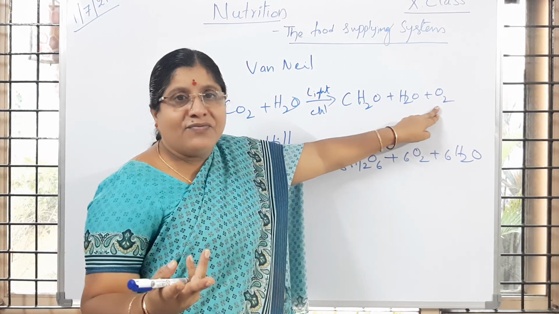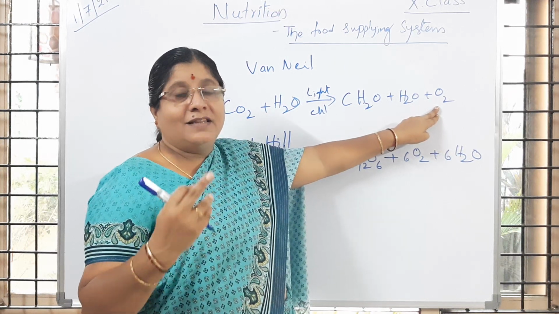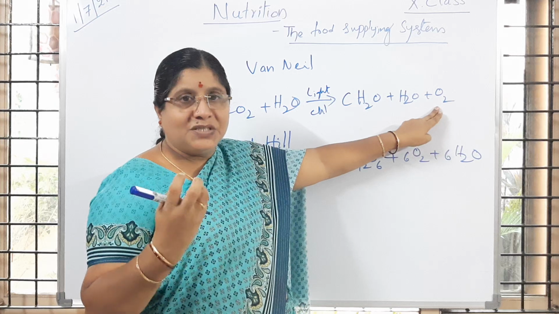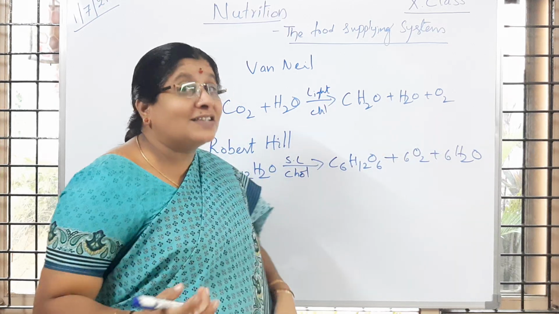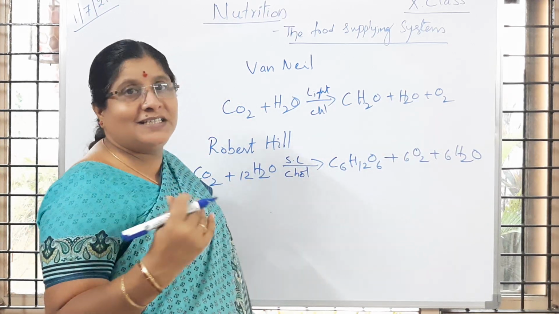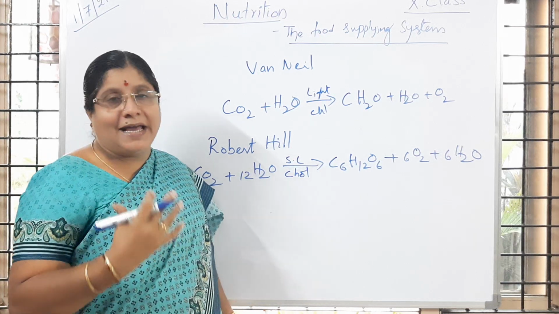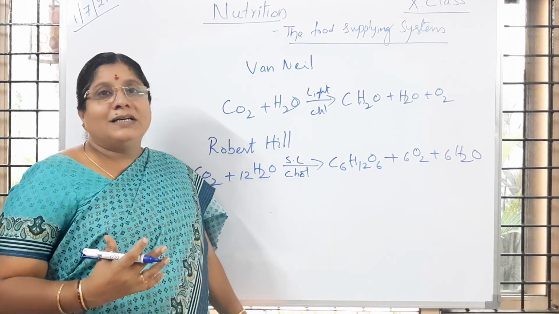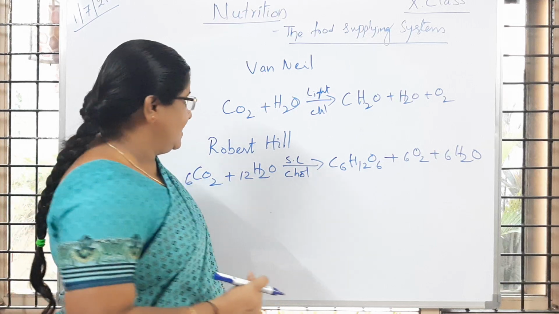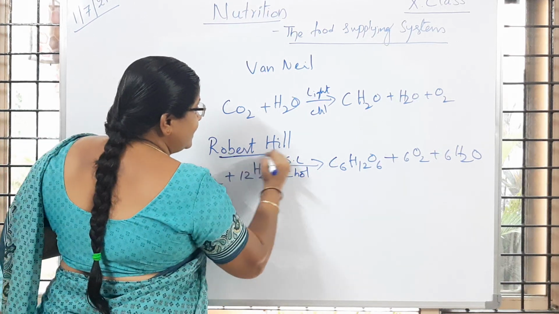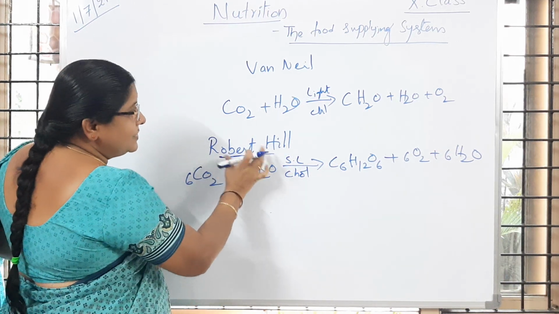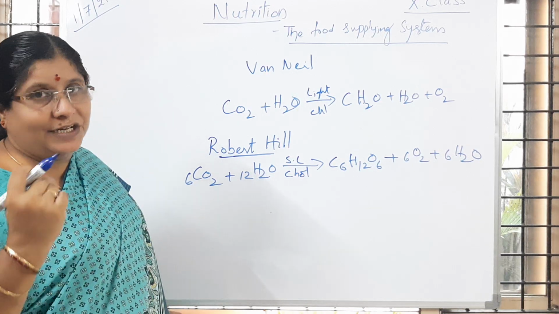Why is it needed for all living organisms? The photosynthesis process helps in releasing oxygen. Is it not, children? That oxygen is needed for all living organisms in this world for survival. That was given by Robert Hill. So that's why this reaction is called Hill's reaction.